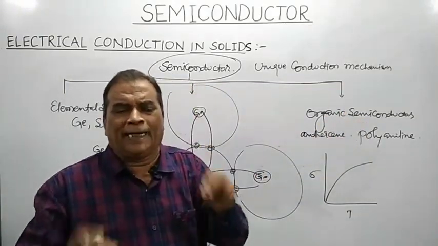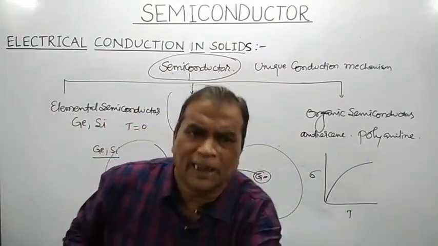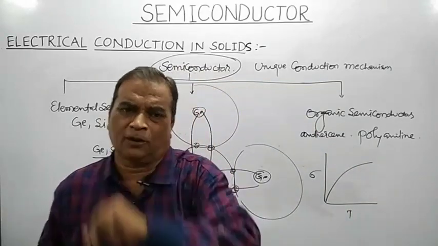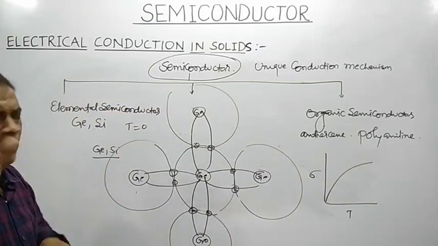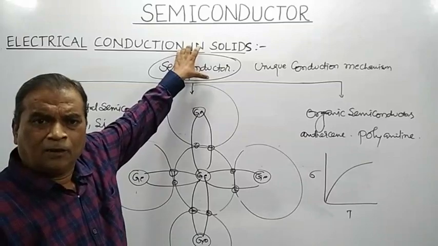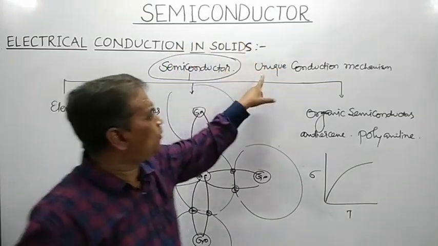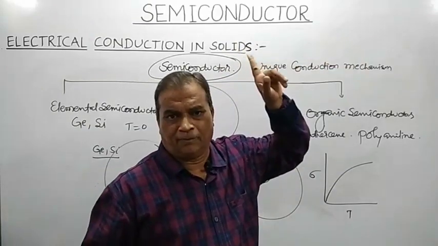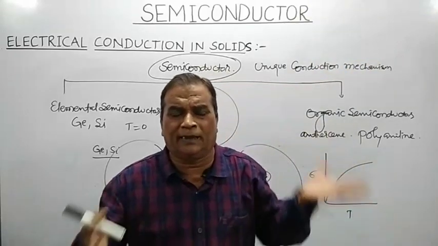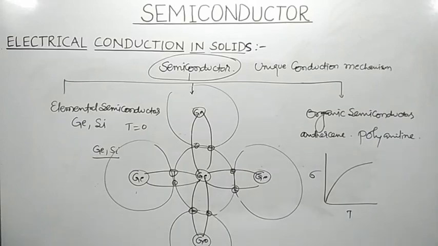So that's why at normal or room temperature we have a few charge carriers in a semiconductor, which can be used for the purpose of electrical conductivity. So remember, why is the electrical conductivity of a semiconductor different from that of a conductor and an insulator? Due to its unique conduction mechanism. And to know the unique conduction mechanism of a solid, we must study the band theory of solids, or band theory of crystals.